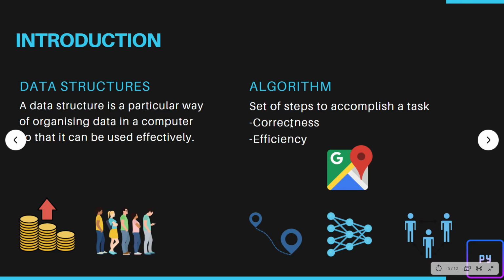A real-life example is Google Maps. In Google Maps, we set a destination and start with a location, a starting point. Google Maps applies some shortest path algorithms and finds us the shortest path to reach that location. So it finds the best path, so we can reach our loved ones very easily. So moving on to the next part,